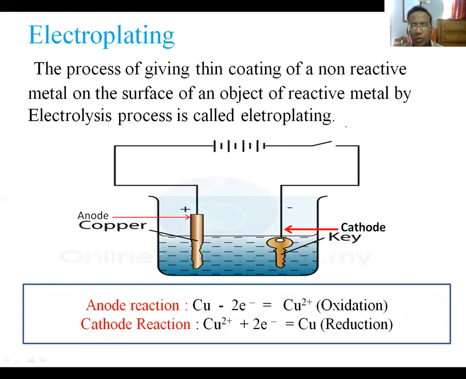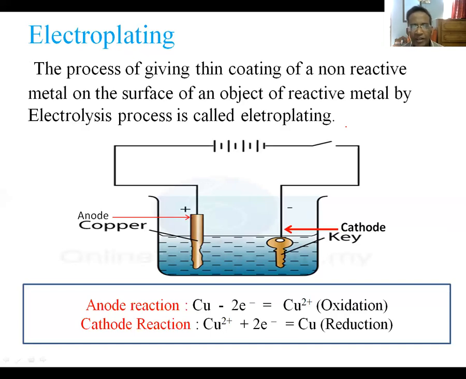Let we have a key made of iron, which is the reactive metal. We would like to give a thin coating of a less reactive metal, copper. Then we can do this job in electrolysis process. So the process of giving a thin coating of a non-reactive metal on the surface of an object of reactive metal by electrolysis process is called electroplating. This time the reactive metal object is the key and the non-reactive or less reactive metal is copper.